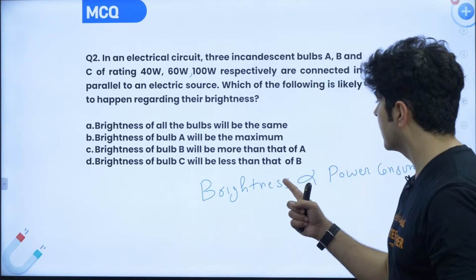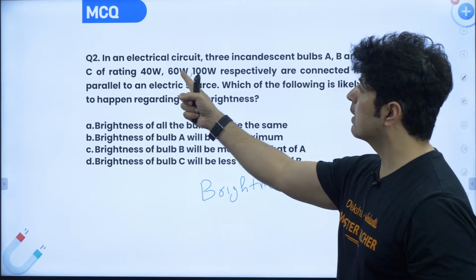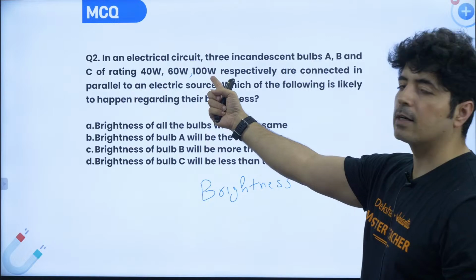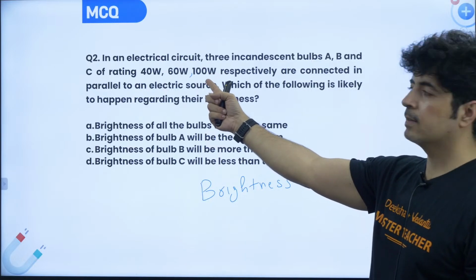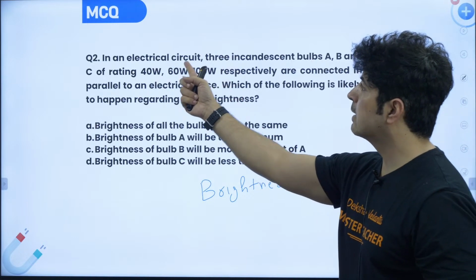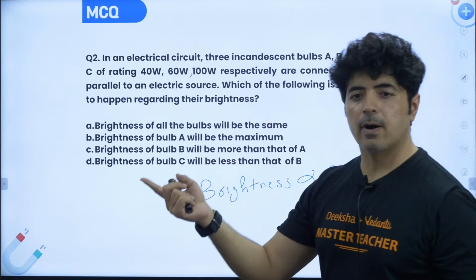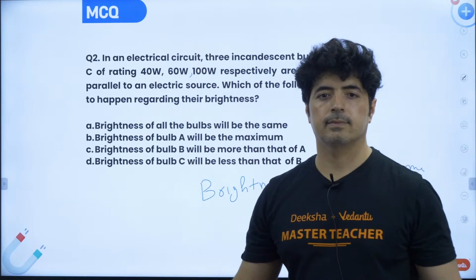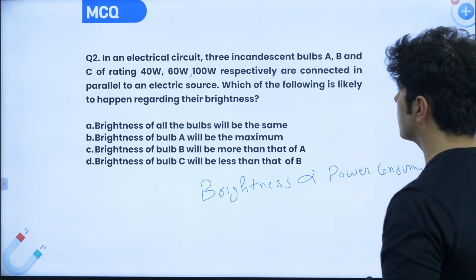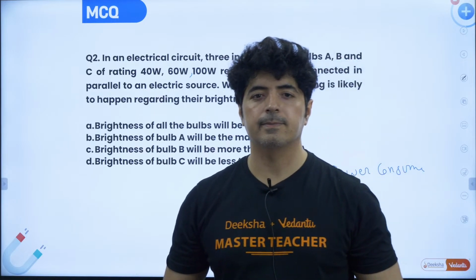No. I just told you brightness depends upon power consumption. This is 40 watt, 60 watt, 100 watt. So which has the most power? 100 watt is the highest power, then 60 watt, then 40 watt. So power consumption will be more in this, then this, and then this. Whichever consumes more power will be more bright. So the answer of this question is the brightness of A. I hope this part is clear.